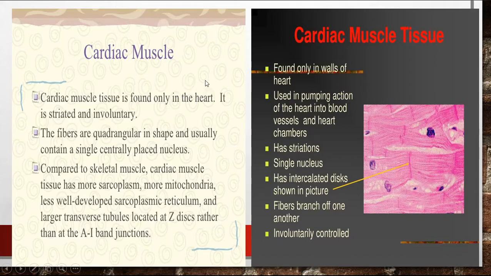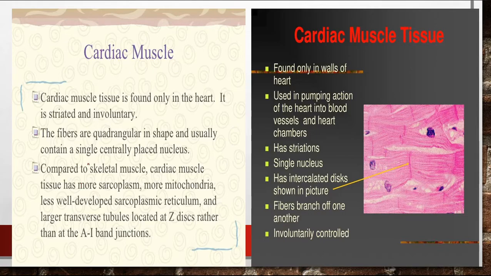This figure shows the cardiac muscle, and it is present in the heart. It helps in the pumping action of the heart into the blood vessels and heart chambers. It shows striations, which we have already discussed, a uninucleate structure, and intercalated discs shown in the picture, and these are involuntarily controlled. In this way we can see the different types of muscular cells. The cardiac muscle helps in rhythmic contraction and relaxation throughout life.